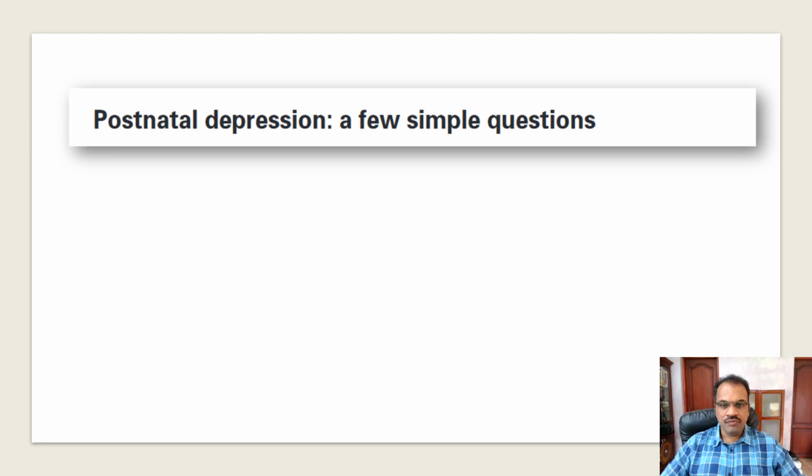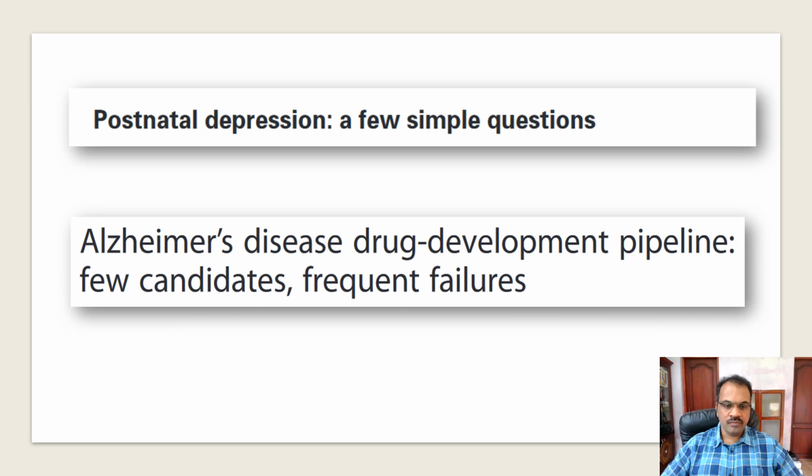Postnatal depression, a few simple questions. This is the title of a published journal article. Here the author has identified some simple questions about postnatal depression, so it is called a few simple questions. On the other hand, see this title: Alzheimer's disease drug development pipeline, few candidates, frequent failures. Here the author uses few, which means the number of candidates in the Alzheimer's disease drug development pipeline is almost nil. So here the correct word is few. This is the distinction.